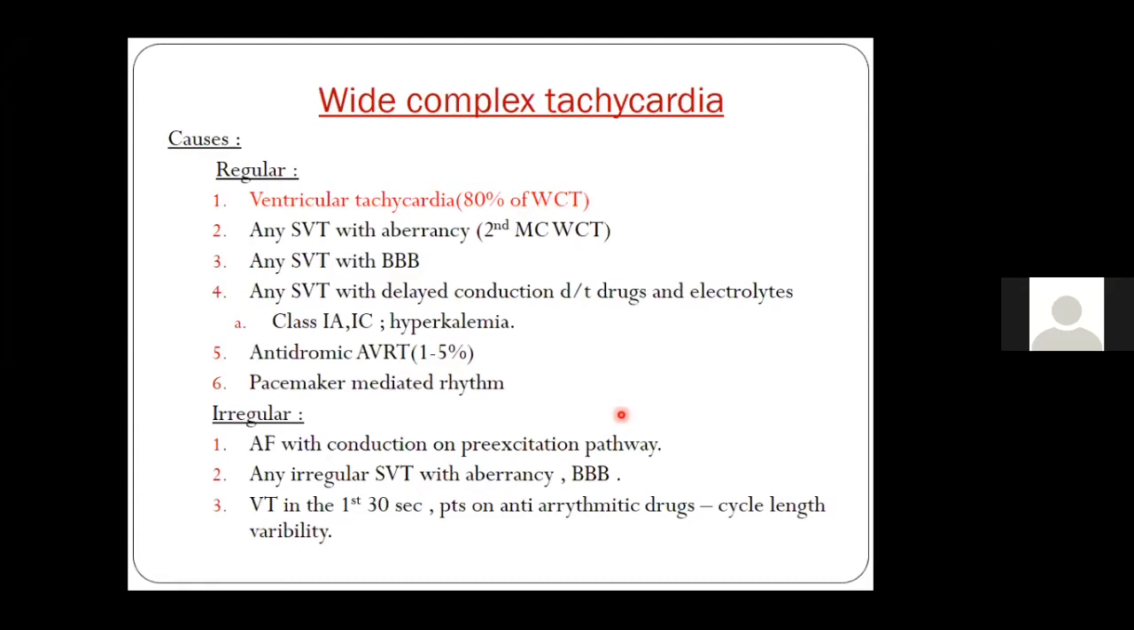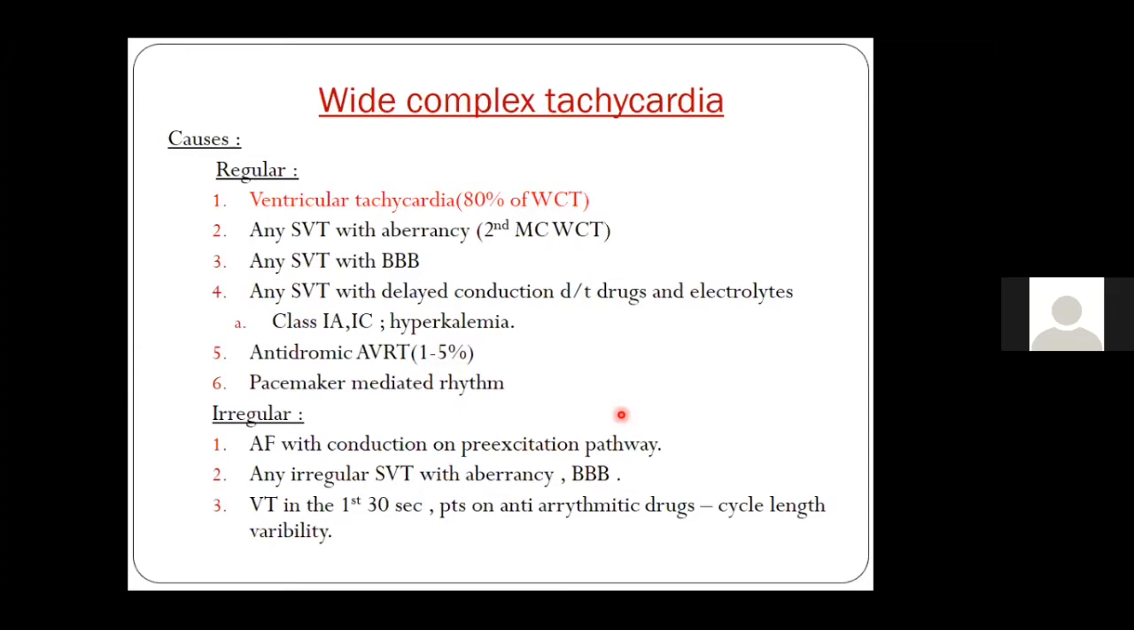Also, if there is any SVT with delayed conduction due to drugs, like class 1A and 1C antiarrhythmic drugs, or if there is hyperkalemia, then we can get a wide QRS tachycardia. Also, a rare cause is antidromic AVRT. This we'll discuss later in some other class. In AVRT, that is atrioventricular reciprocating tachycardia, we have an accessory pathway from the atria to the ventricle. Normally, this pathway conducts both ways. However, rarely this pathway may conduct only antegradely, and rarely it may conduct only retrogradely.